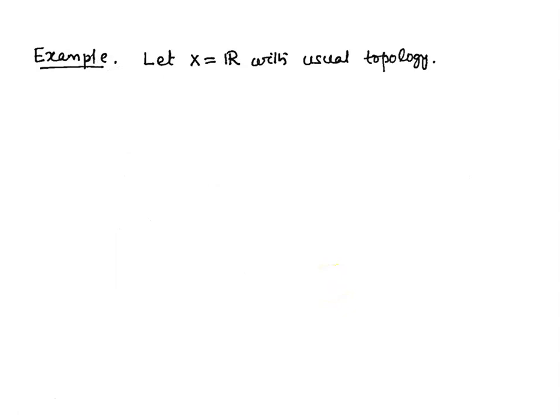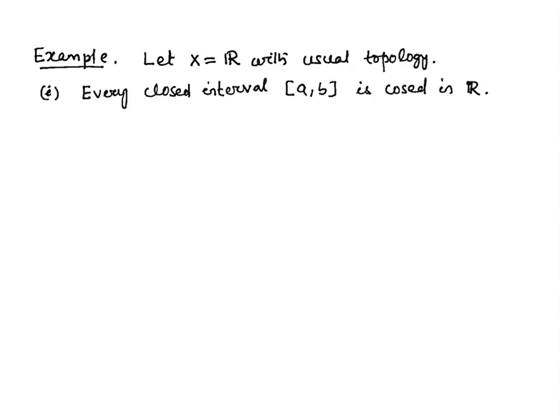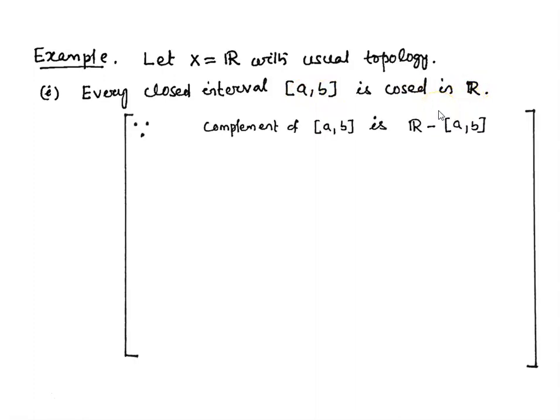Let us take another example. Let X be the set of real numbers with the usual topology or standard topology. In the usual topology, every closed interval [a, b] is closed. Let us check that.